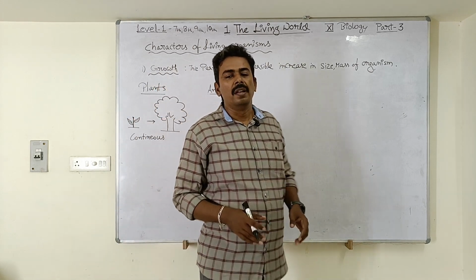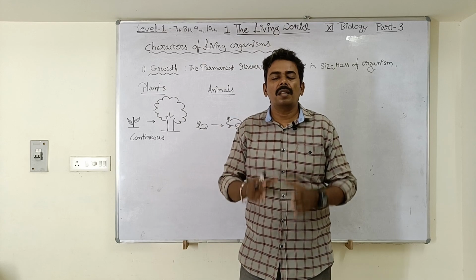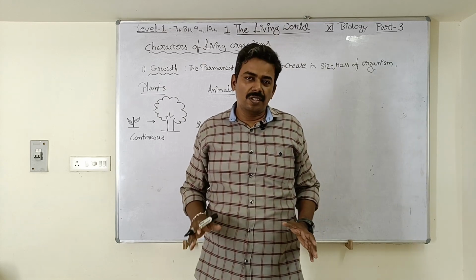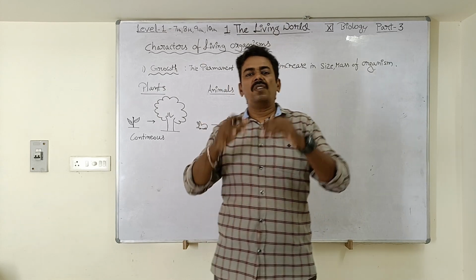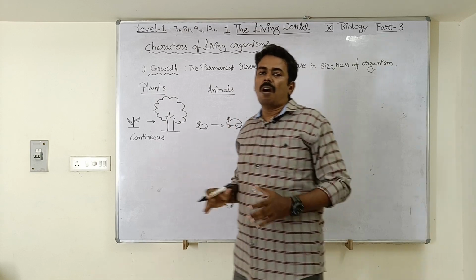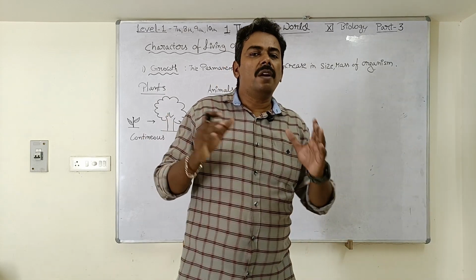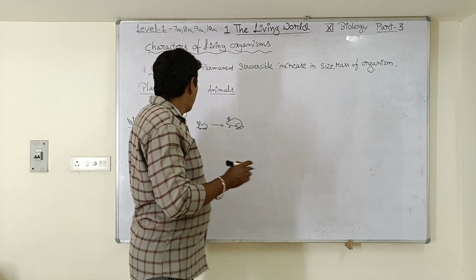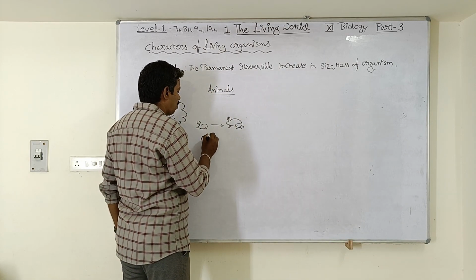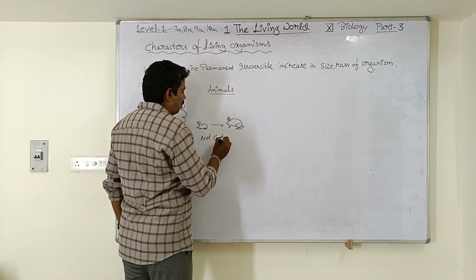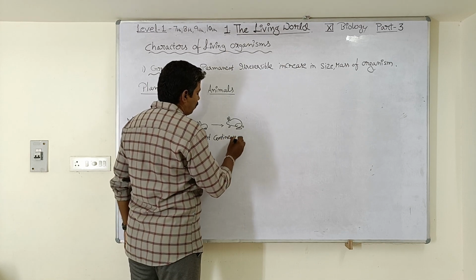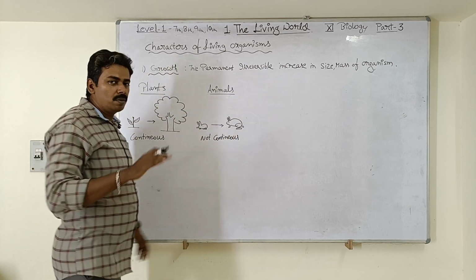It stopped growing. That means growth in animals occurs only up to a certain age, isn't it? After that age the animals stop growing. So from this what we can say, the growth is not continuous throughout their lifespan. It will occur only up to a certain age.